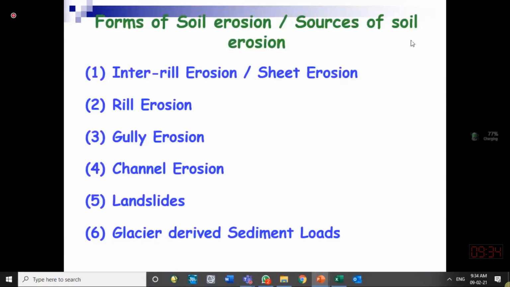Forms of soil erosion, the main sources: inter-rill erosion, sheet erosion. What is a rill? A rill is a very small, tiny channel formed in the catchment area. Bring to your mind a plain area. When rainfall occurs, initially sheet flow occurs, then sheet flow joins together to make small channels.